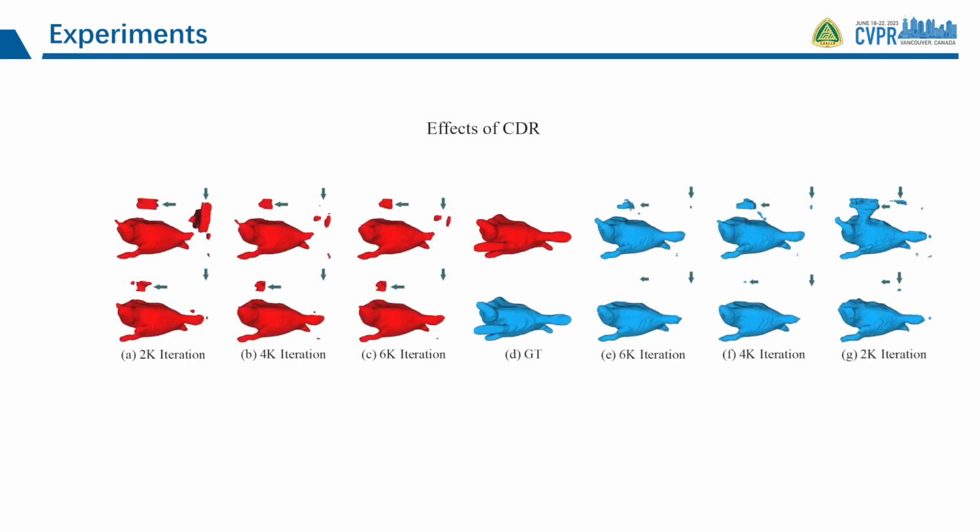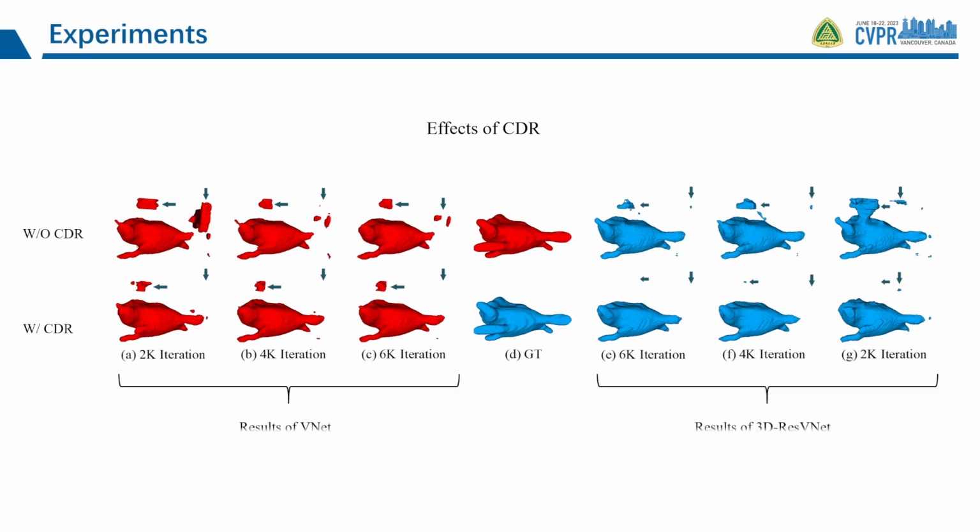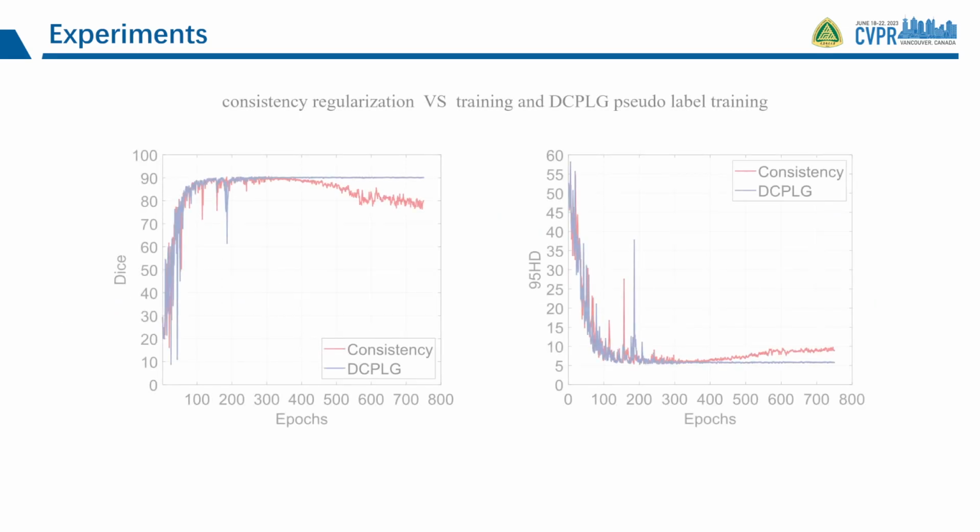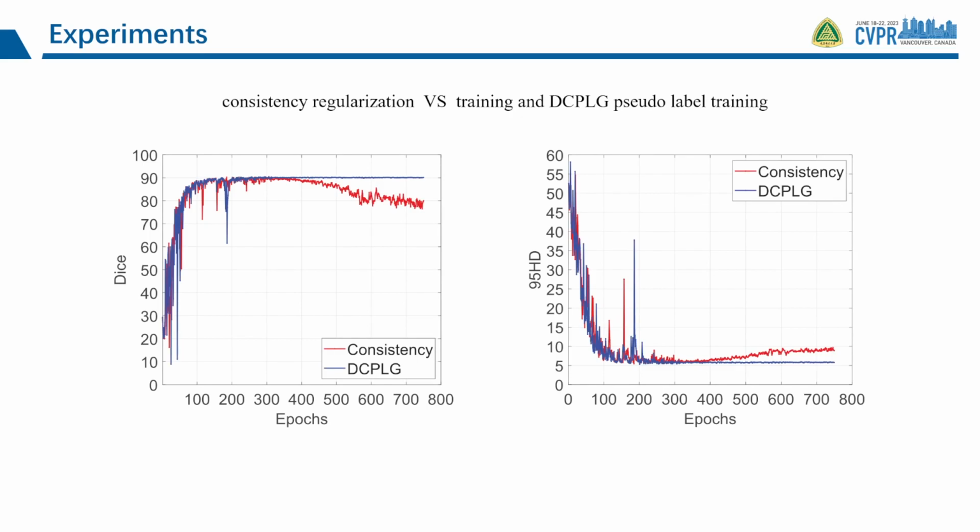It can be clearly found that there are some wrong predictions that always exist during the training process of these baseline networks, and CDR helps the network correct these errors. This confirms our hypothesis that although the network has a strong learning ability, they easily fall into their own biases. Moreover, CDR reduces out-of-body discrete errors and makes edges clearer. Experiments demonstrate that DCPLG reduces model overfitting to cognitive biases compared to consistency regularization.